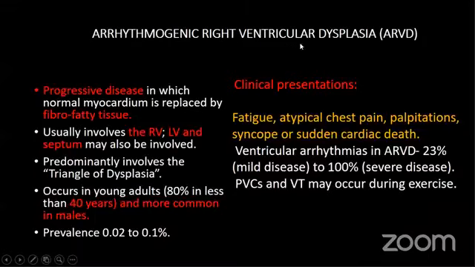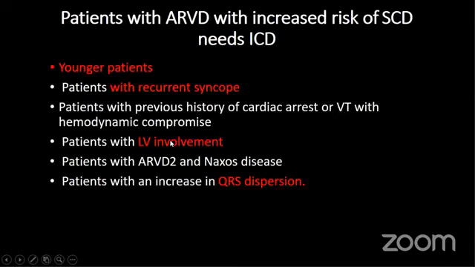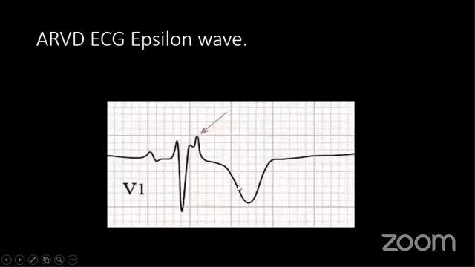And arrhythmogenic RV dysplasia is a progressive disease. Fibrofatty tissue replaces the right ventricular outflow tract. Usually it presents with atypical chest pain, fatigue, palpitation, syncope. And sometimes it may involve the left ventricle as well. And epsilon sign, though it is present only in 50%, is diagnostic.